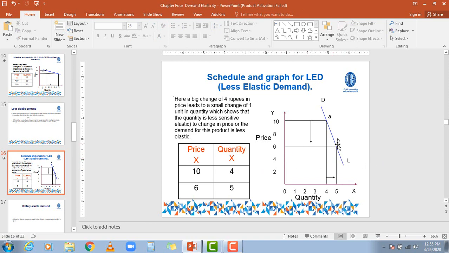As you can see in the figure, this is the distance shown by this vector from 10 to 6. This is a big area, but when we compare the difference in the quantity, between 4 and 5, this is a small area. It represents that the percentage change in the price was high, but the percentage change in the quantity demanded was very low. This is called less elastic demand.